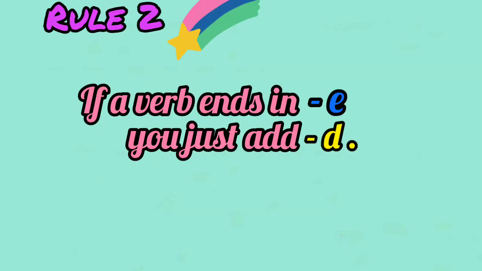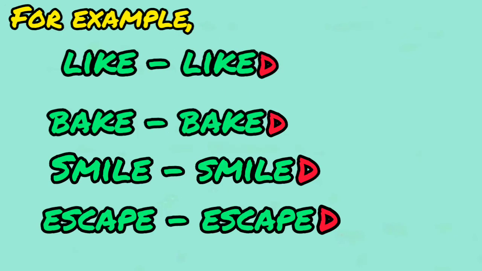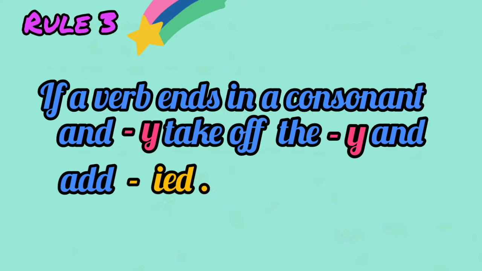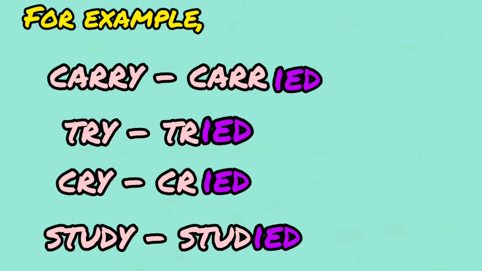If a verb ends in e, you just add d. For example, like, liked, bake, baked, smile, smiled, escape, escaped. If a verb ends in a consonant and y, take off the y and add ied. For example, carry, carried, try, tried, cry, cried, study, studied.